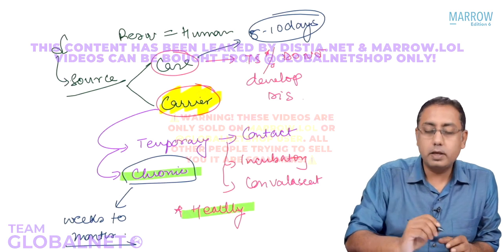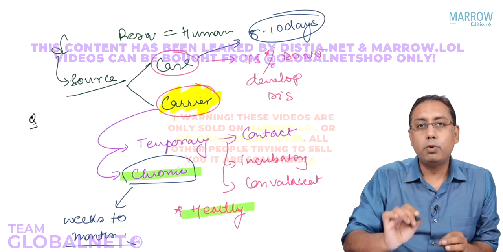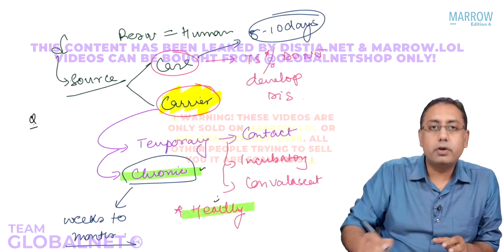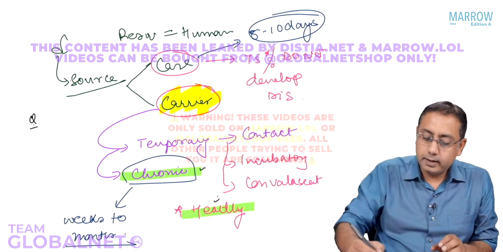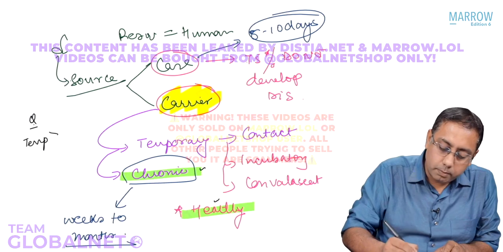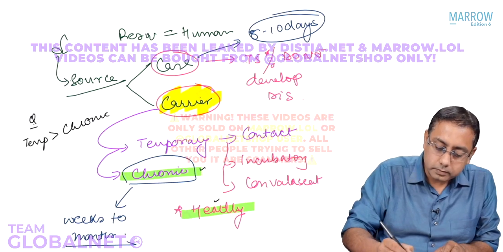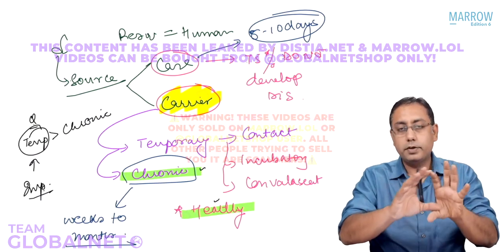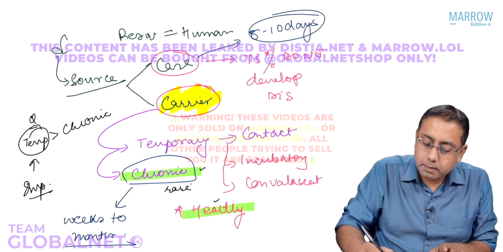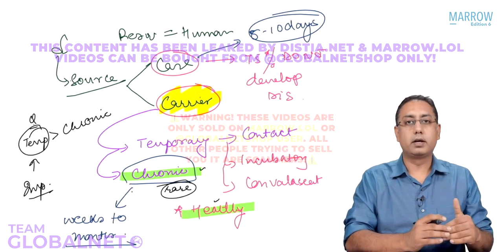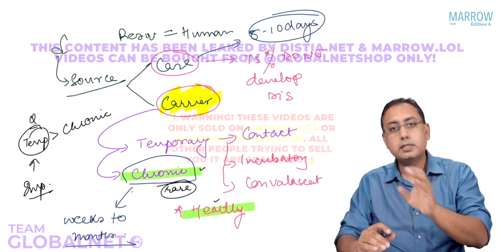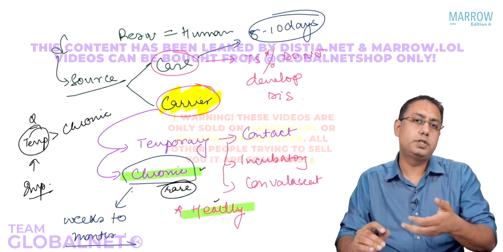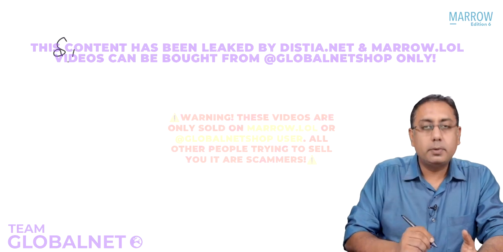Also, I would say that this can be an MCQ again, which is more important as a source of spreader of infection? Is it a chronic carrier or a healthy carrier? Please remember, for cholera, it is the temporary carriers which are more important than the chronic carriers, because chronic carriers are particularly rare in cholera, but they do happen, and that is the reason there is a type of epidemic tail phenomena which keeps on happening.